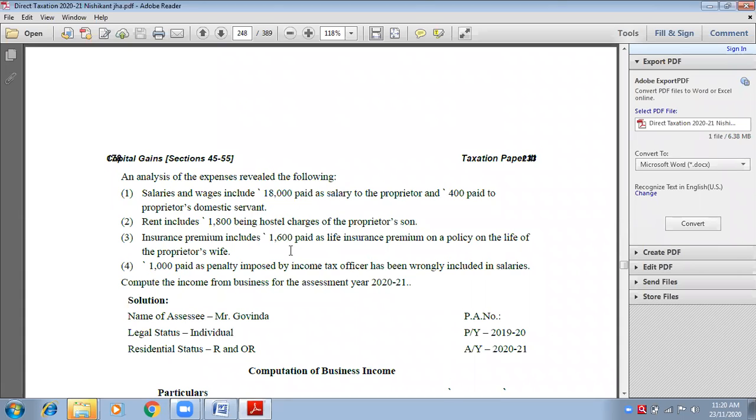Your son is in a hostel and hostel charges are paid as 1,800. Now, can you understand whether this 1,800 is a personal expense or a business expense? Personal expense. Yes, it is drawings. Very good. Drawings are never to be shown in the business P&L account because it is a personal expense. So you need to discard this expense.